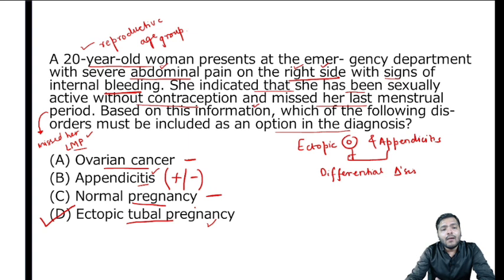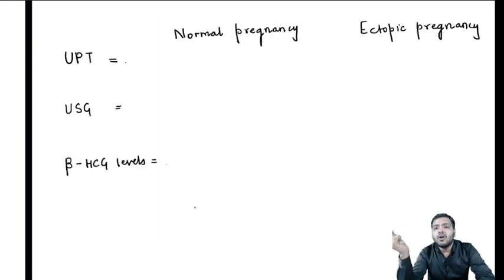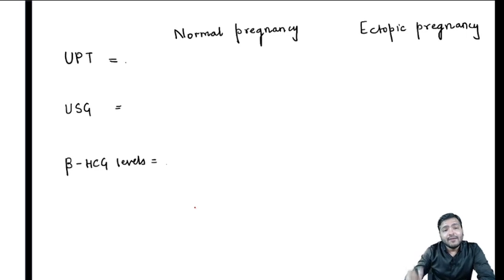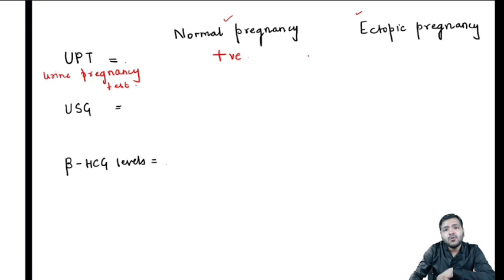Now, how to differentiate between a normal and an ectopic pregnancy? Whenever a case of any pregnancy comes to your department, first you will do the UPT test, the urine pregnancy test. In the urine pregnancy test you will find that UPT is positive for both normal and ectopic pregnancy. Still, you cannot differentiate.